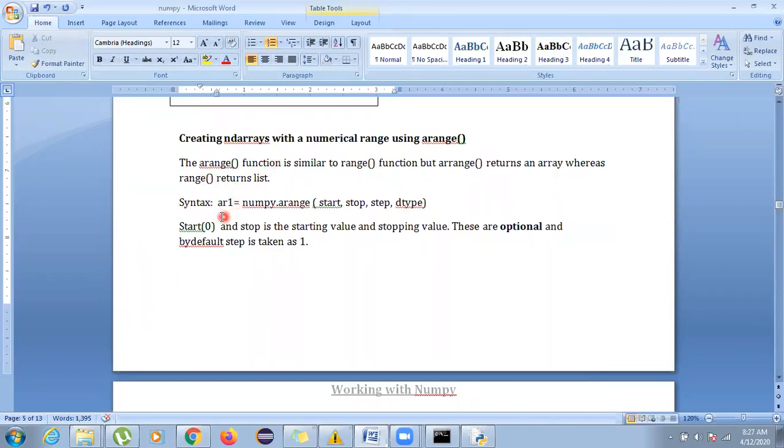Now the arange function syntax says numpy dot arange, and it has a few things inside it: start, stop, step, and its data type. Now start and stop, what do they say? From where do you want to start it? Where do you want to stop it? And step says how big a step should be taken. If the example for arange is 1, 2, 3, 4, the step is 1, 1, 1. That means you have to climb each single step. So after 1, 2 will be there. After 2, 3 will be there. If the step is given as 2, then after 1, 3 will be there. After 3, 5 will be there. So in this way,